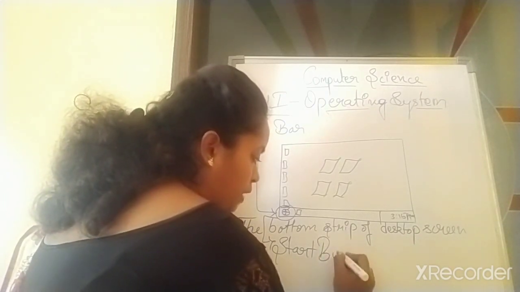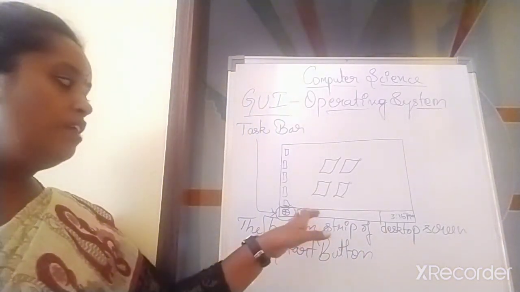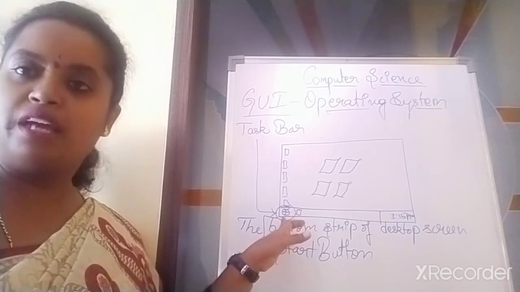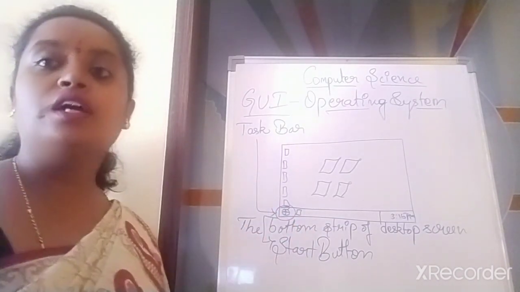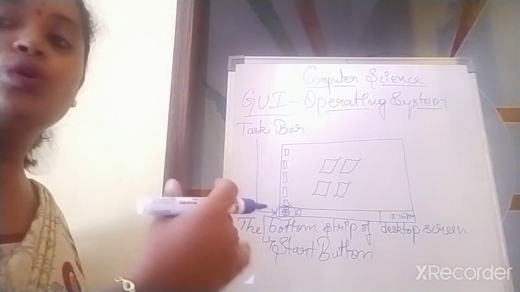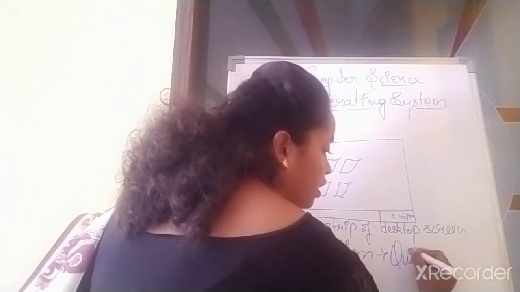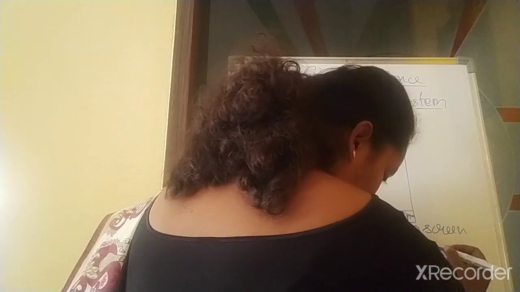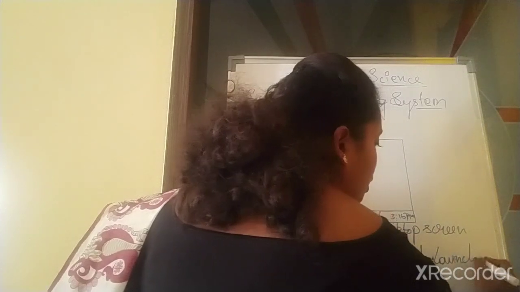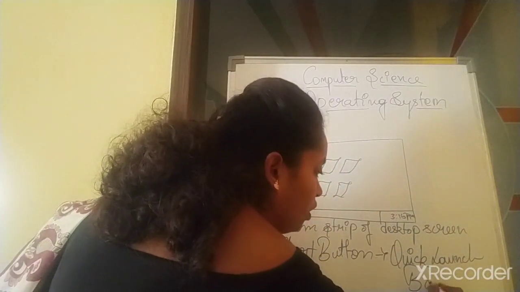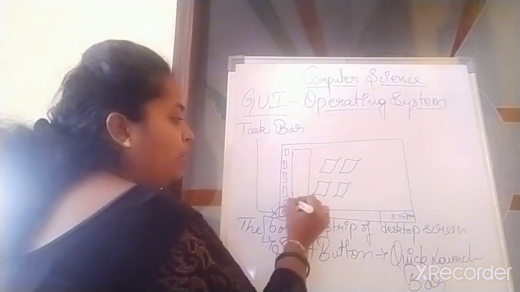Start button. So on the taskbar itself, a small button will be available. That's your start button. Once you click on that, you will be able to launch the quick launch bar. Okay. Once you click on the start button, another pop-up menu will appear.